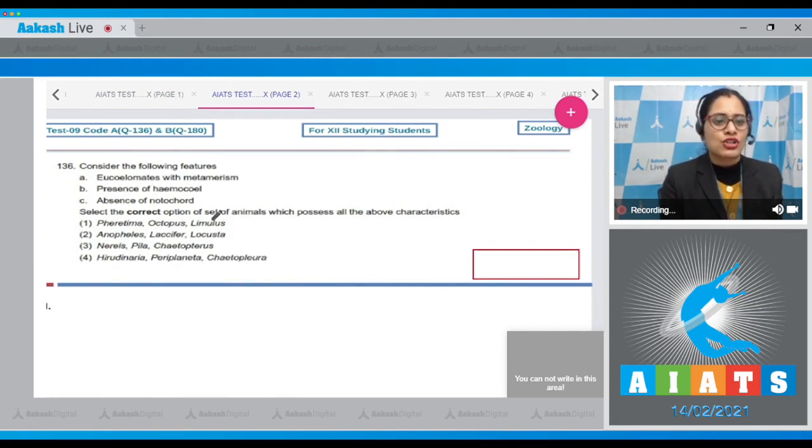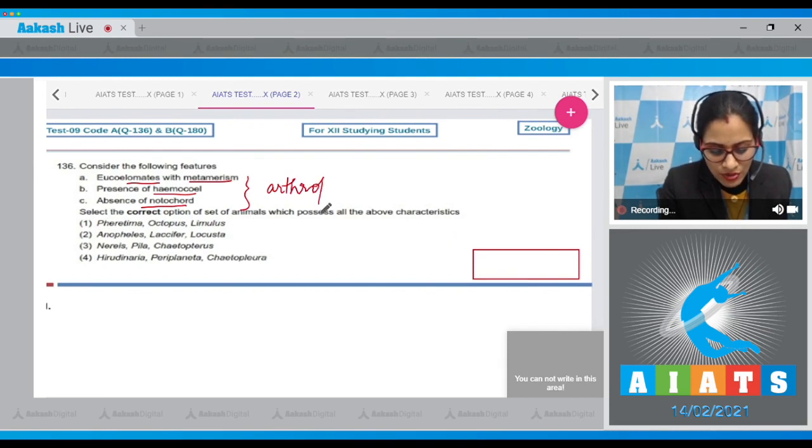Consider the following features: eucoelomates with metamerism, presence of hemocoel, absence of notochord. Select the correct option of set of animals which possess all the above characteristics. Now, all the above characteristics given in the question are exhibited by arthropods.